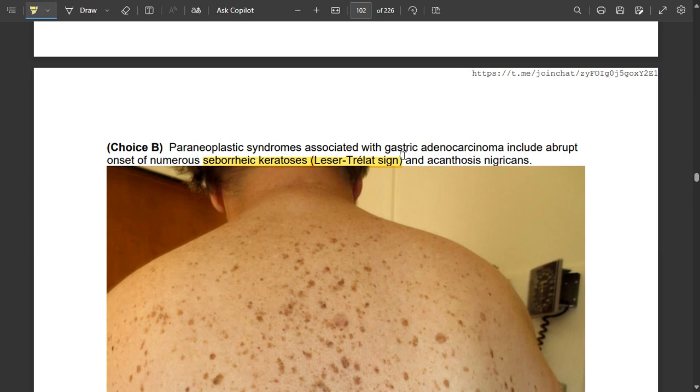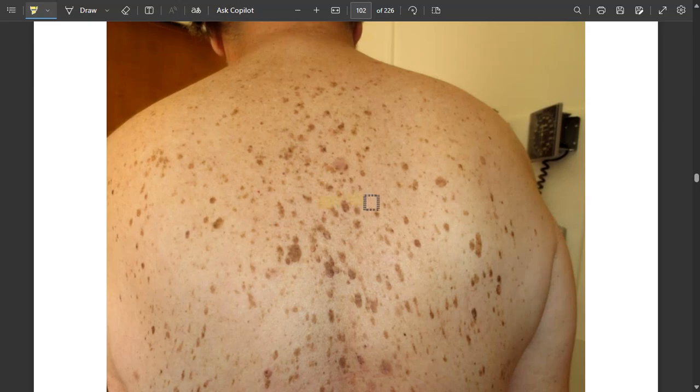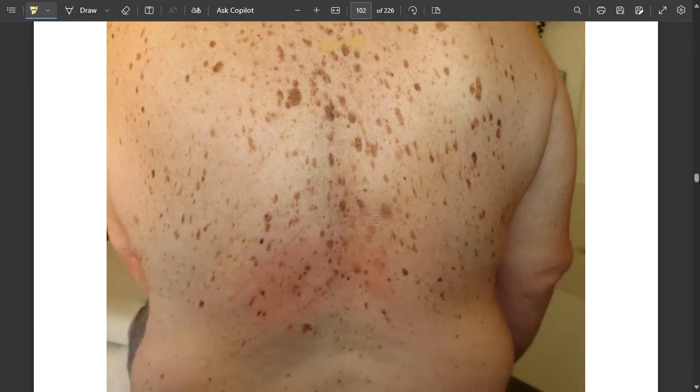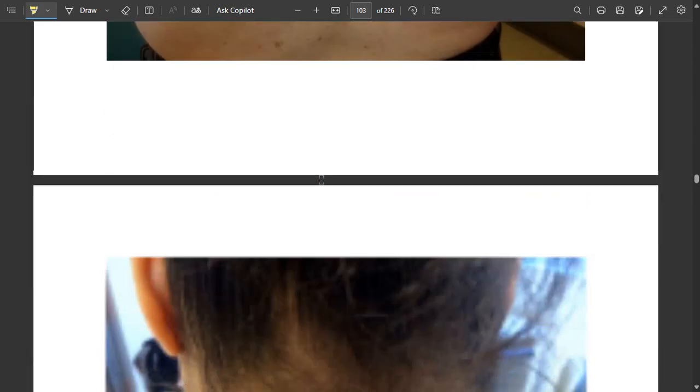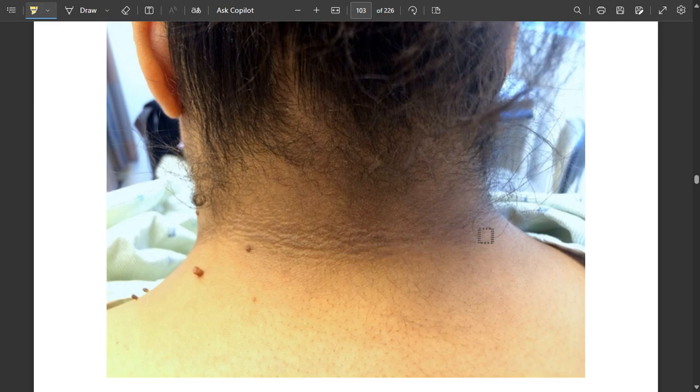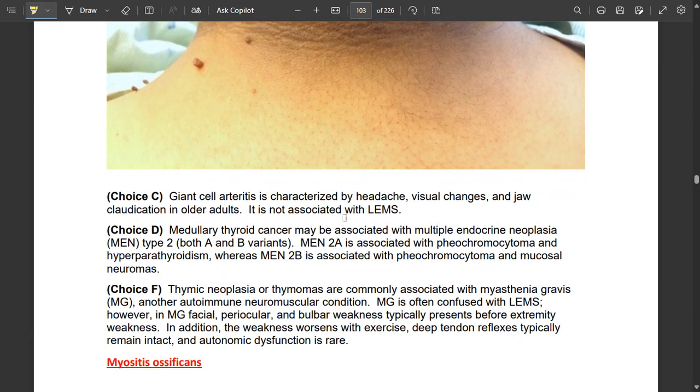Acanthosis nigricans is the blackening, darkening of the skin at the back of the neck. So seborrheic keratosis and acanthosis nigricans are features of gastric adenocarcinoma.